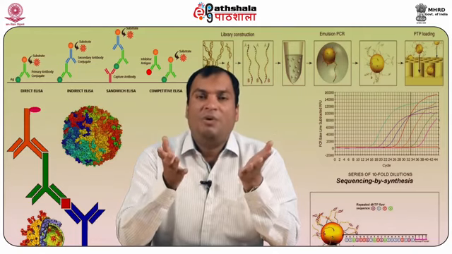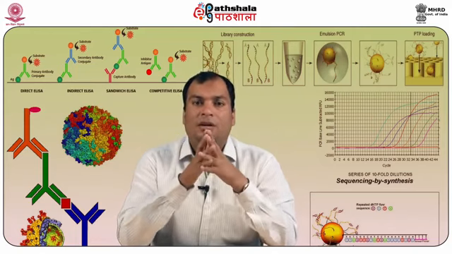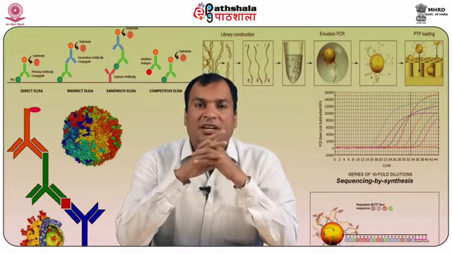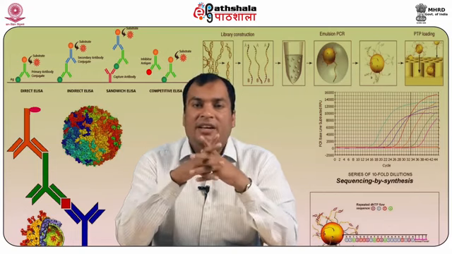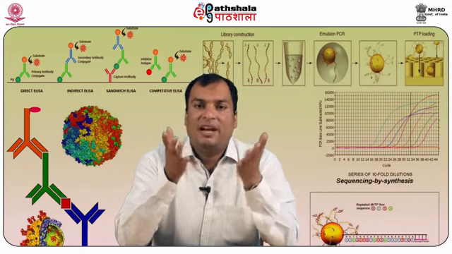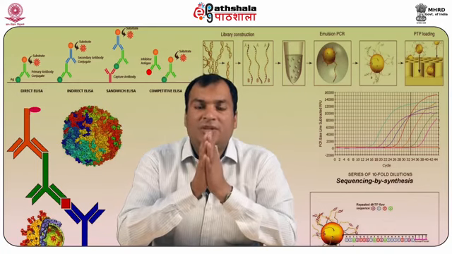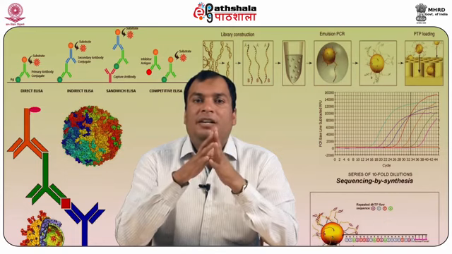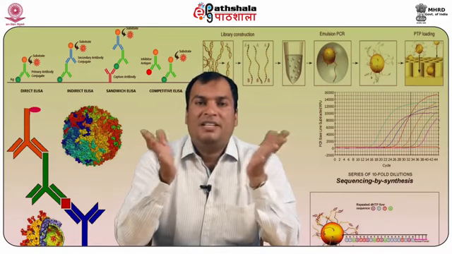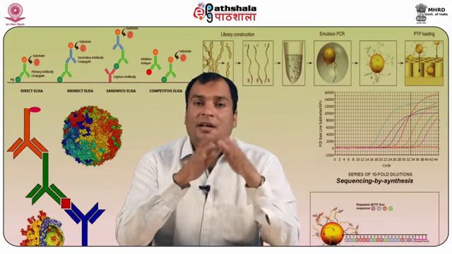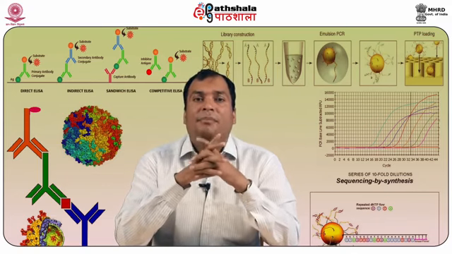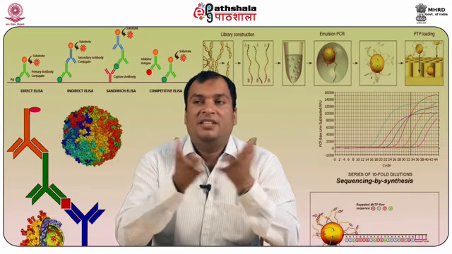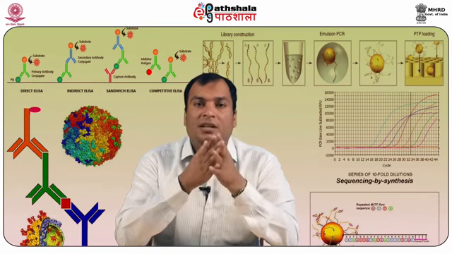Also, we have learned about the role of DNA ligases and how they play an important role in recombinant DNA technology. In a similar way, we have learned about the function and uses of alkaline phosphatase, and also T4 polynucleotide kinase. In addition, we have learned about the nucleases, that is the exonucleases and endonucleases.